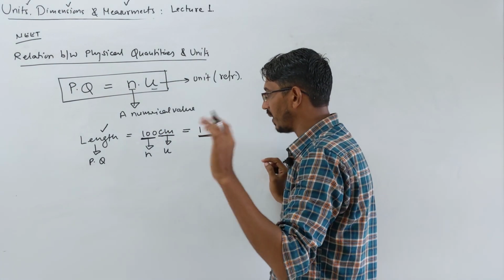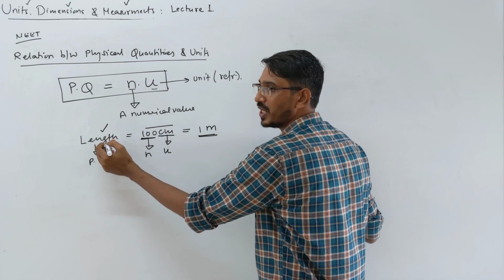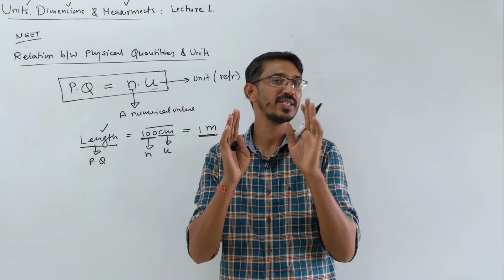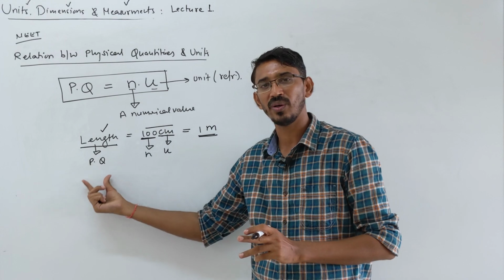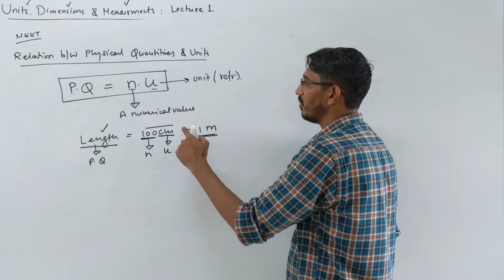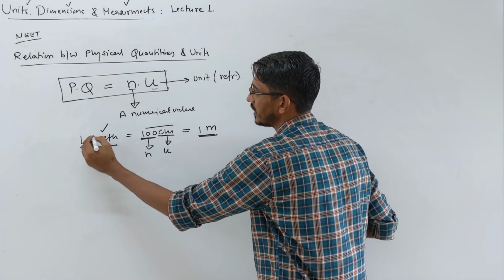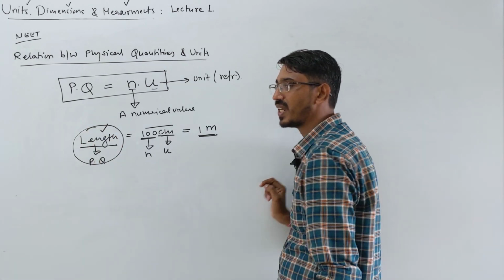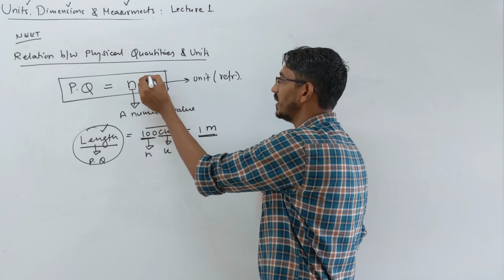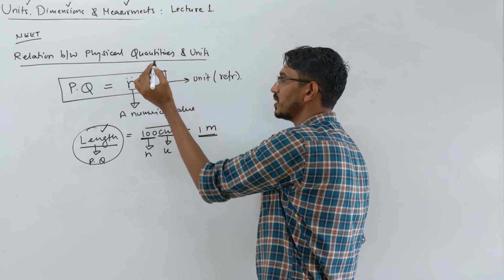So listen carefully, very very important. When you have changed these things, that thing does not change, this remains the length of the board only. You write 100 centimeter or you write 1 meter, but this is the length of the board only. It does not become the mass of the board. So what I am trying to say, when you change this system, this thing will not change. This thing remains fixed. Your physical quantity will not change when you change anything, because if you change the unit, n will change automatically, or if you change n, the unit will change automatically.